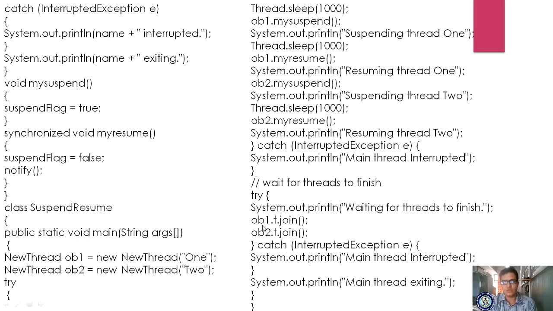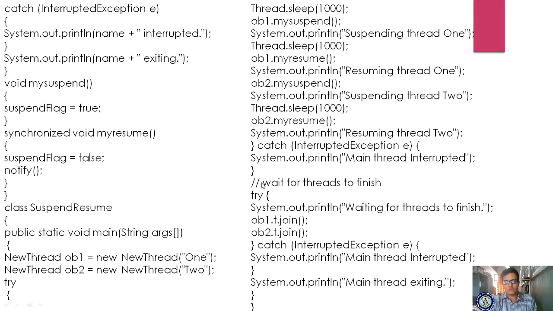By using this join method, you are checking whether object1.t has finished or not.